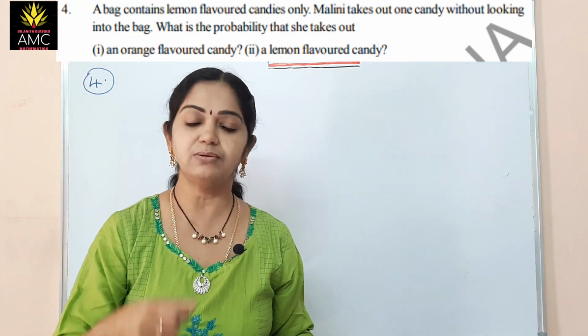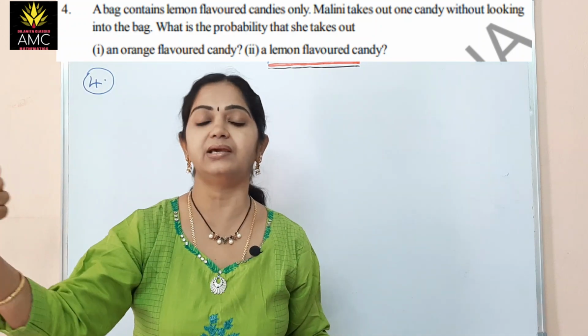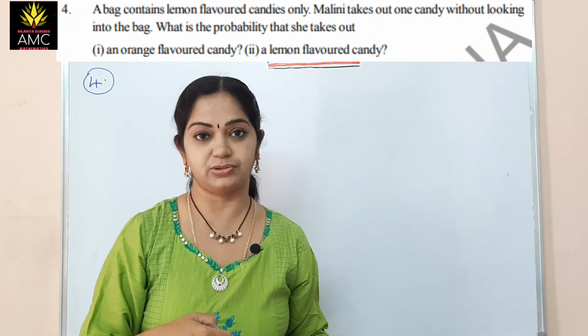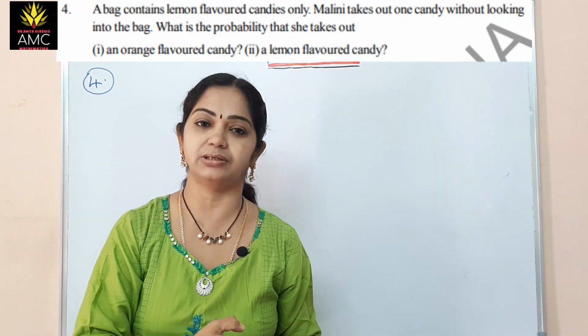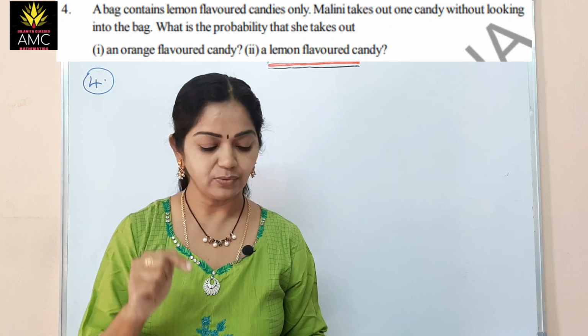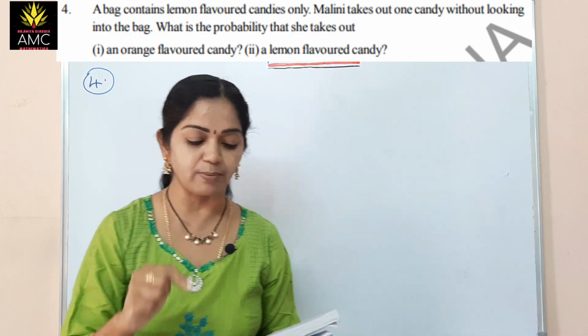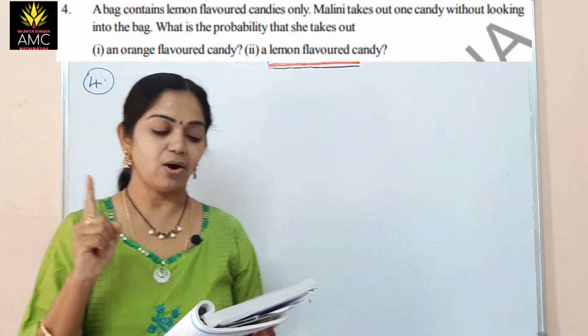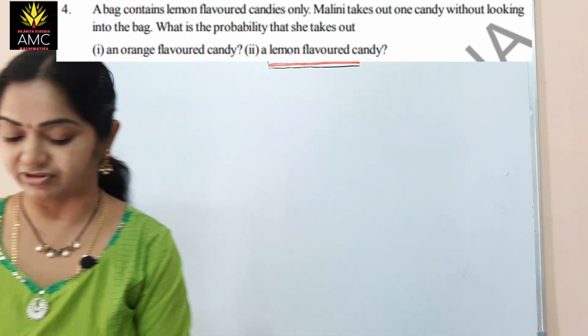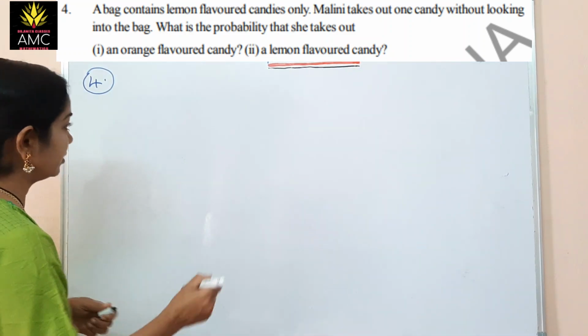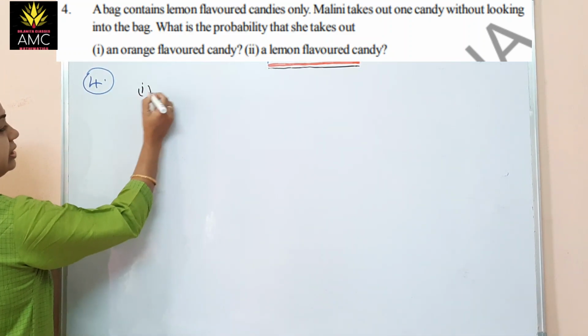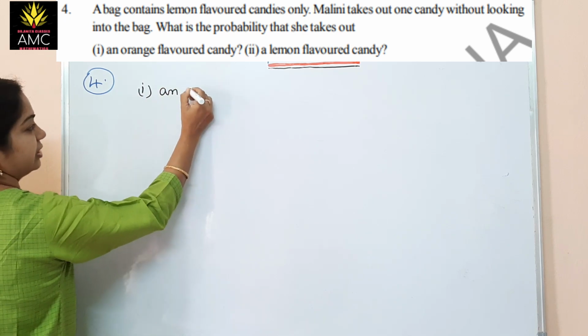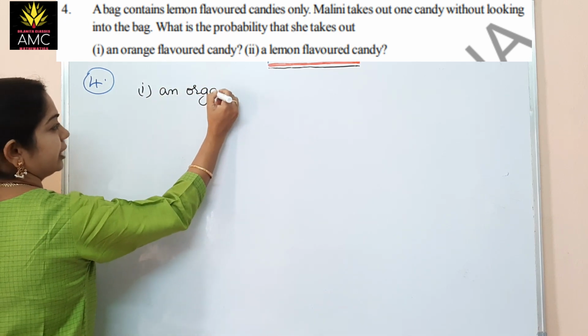And also Malini takes out one candy from the bag without looking into it. Randomly she takes out one candy. Now here we are asked to find the probability that she takes out an orange flavored candy, which is the first bit.